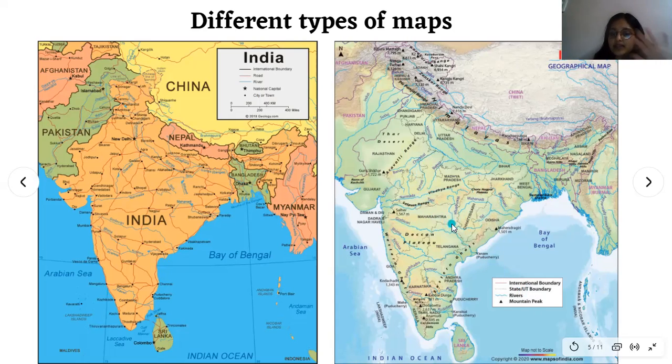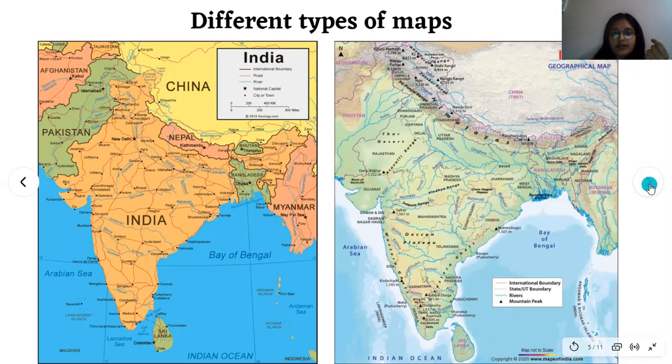Like that, there are different types of maps. Different types of maps are used to show different things. For example, on the left side, it shows road connections. On the right side, it shows physical features, meaning what things look like there, how the physical features are, where there is a mountain, where there is a plain region, where there is a plateau, all that, different landforms. Because if we look at a picture, we will not understand whether there is a mountain here or not, but it has to be shown with a symbol, which is why they have used a mountain peak symbol. Also they have used different colors to show that.